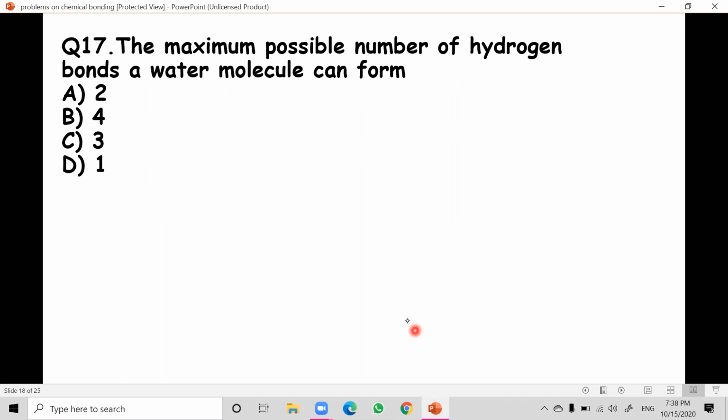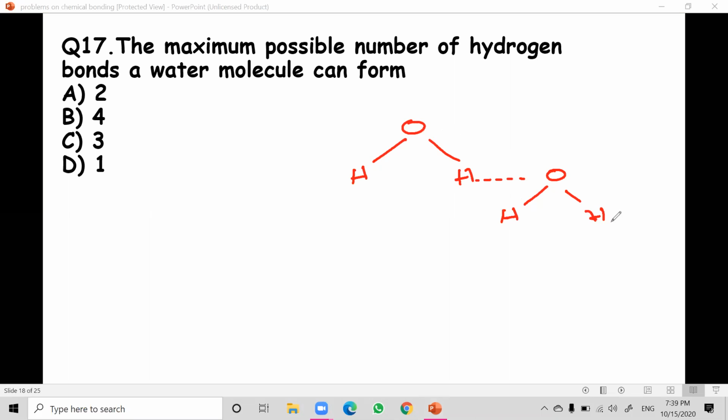The bond formed between hydrogen and an electronegative atom. So oxygen is having hydrogen and hydrogen like this. This hydrogen is in attraction with the oxygen of a second molecule, and this hydrogen is again in attraction with the oxygen of one more water molecule. So like this it goes on. Since they are asking about only a single water molecule, the maximum possible hydrogen bonds.